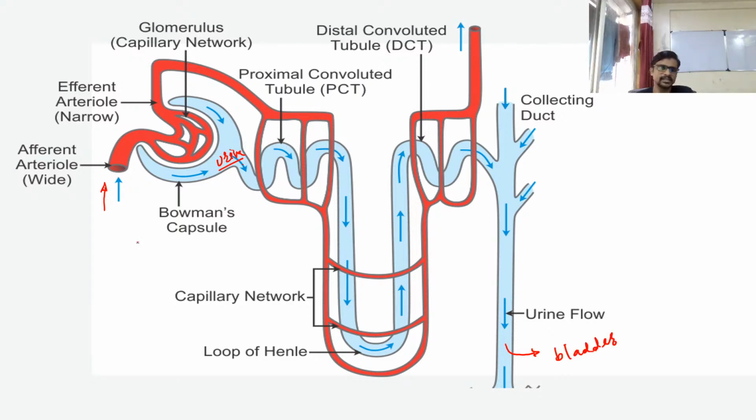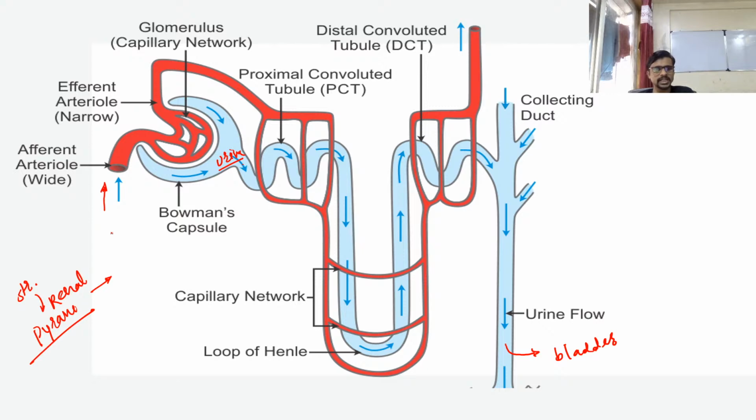Okay, it's a structural part of your pyramid. So guys, do you remember renal pyramids? Okay, so this is part of your renal pyramid. Renal pyramids are made up of the nephrons. Okay, so these are the nephrons which form the renal pyramid, and here is the supply of blood.